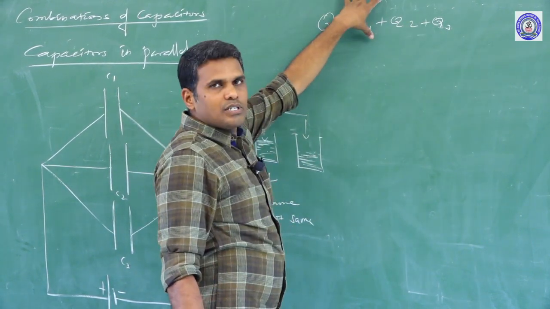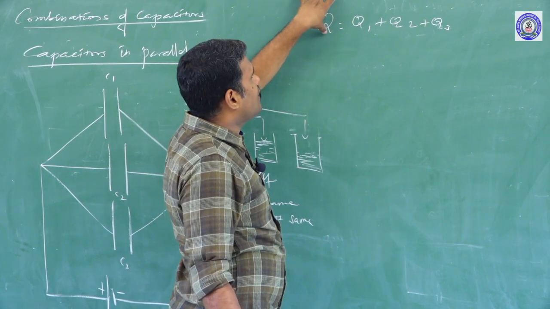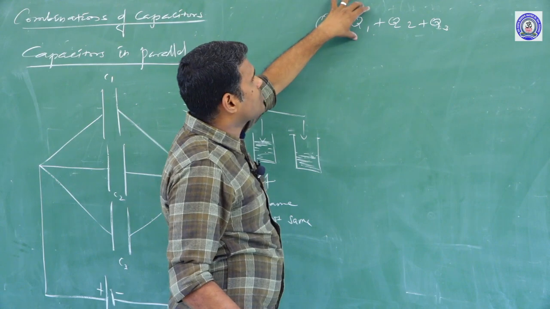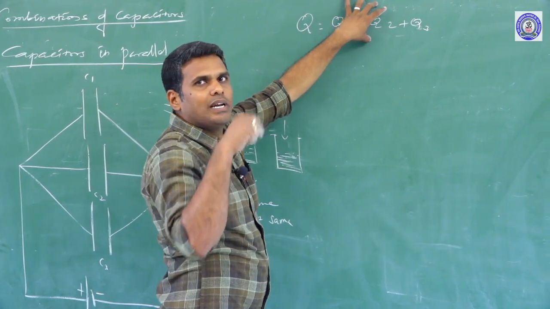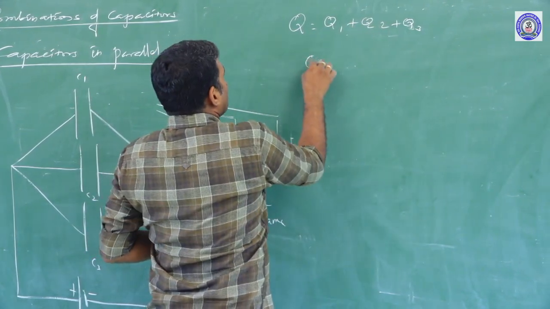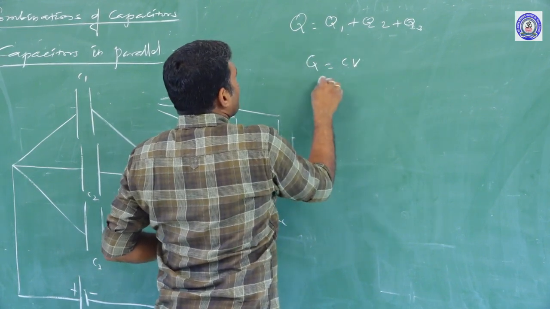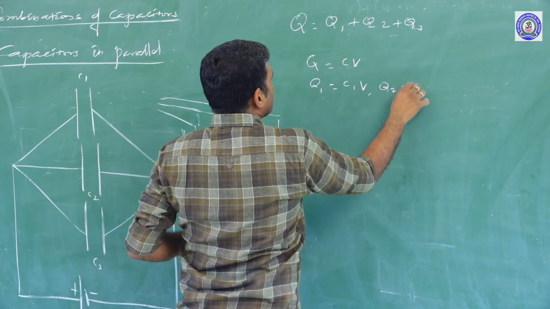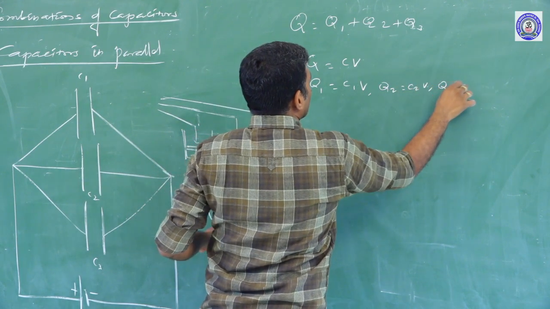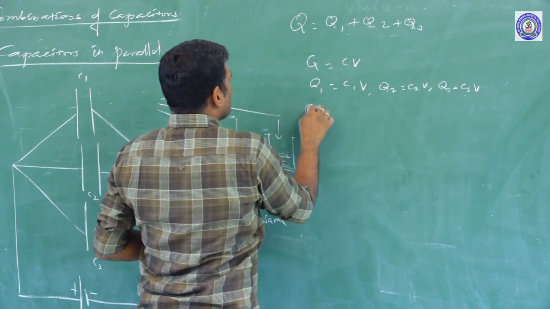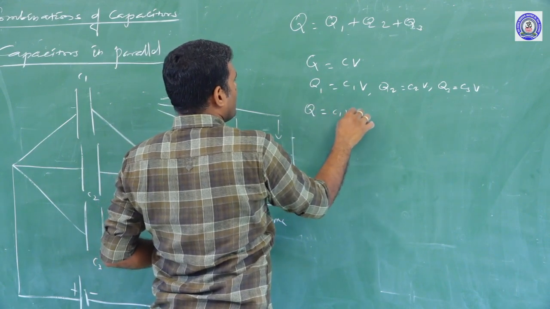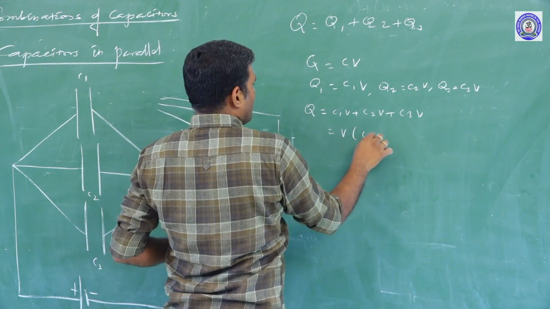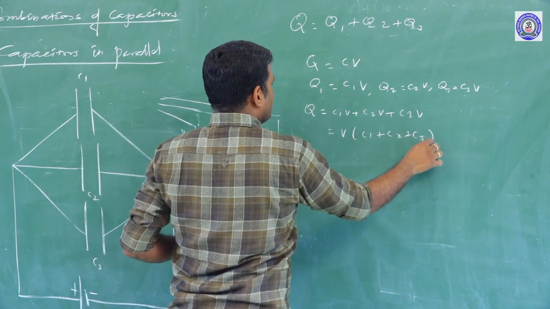According to the law of conservation of charge, the total charge delivered by the battery is equal to the sum of the charges on the individual capacitors. From the expression Q equals CV, I can write Q1 equals C1 into V, Q2 equals C2 into V, and Q3 equals C3 into V. So the total charge Q is equal to C1V plus C2V plus C3V. If V is taken out, I will have C1 plus C2 plus C3.